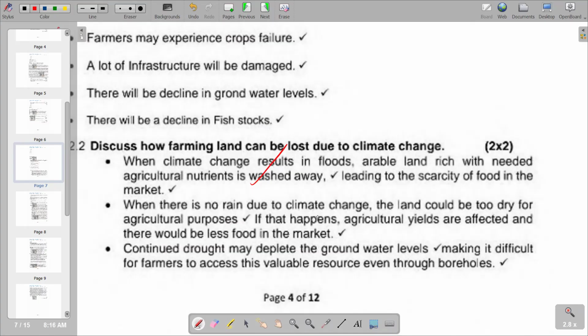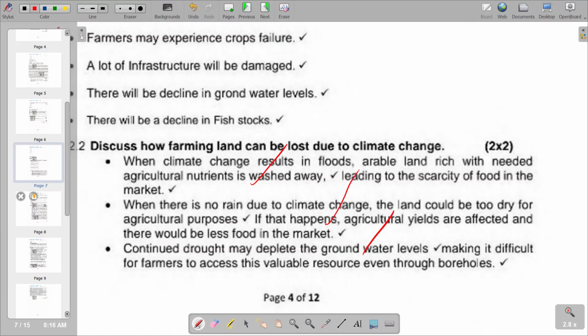If that happens, agricultural yields are affected, and there will be less food in the market. Third point, continued drought may deplete the groundwater levels, making it difficult for farmers to access this valuable resource, even through boreholes. These are some of the points that you can include on 2.2.